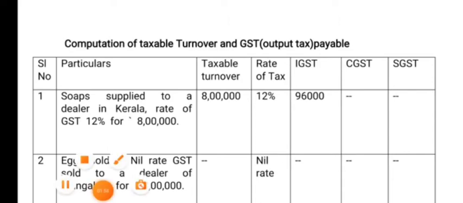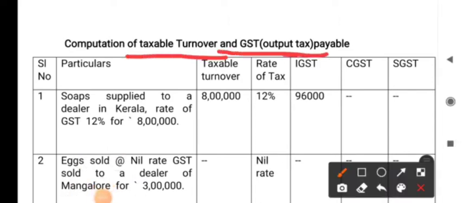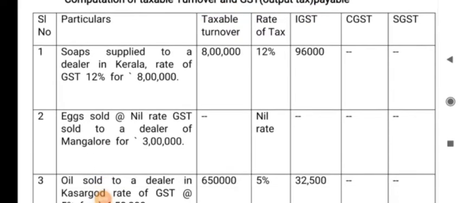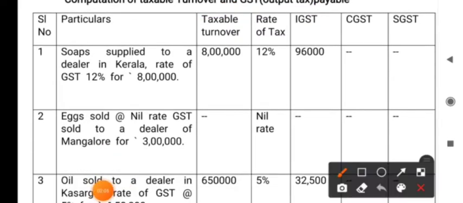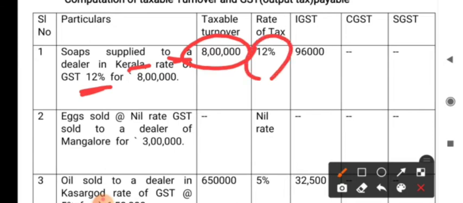Okay. So the heading, computation of taxable turnover and GST. I told you GST is nothing but output tax. The first one, soaps supplied to a dealer in Kerala, rate of tax is 12%. So here the dealer is registered in Karnataka, that means supplied to Kerala will be interstate, right? Interstate means what kind of GST will be levied? IGST. So the 8 lakh rupees is the value of turnover I have taken in taxable turnover column, and in the rate of tax column 12%, and since it is IGST, 12% on 8,96,000 is the output tax, it is the IGST I have taken in IGST column.